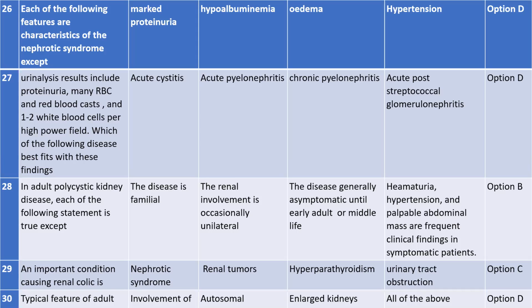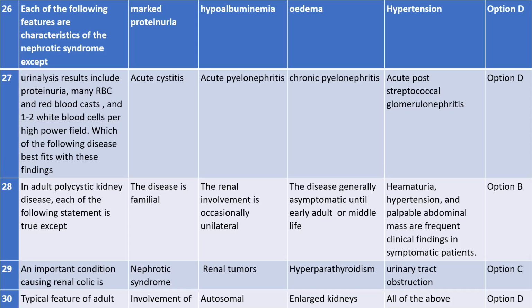Next is option D. You will find hematuria, hypertension, and palpable abdominal mass are frequent. I already explained that even in the abdomen there can be a cyst which can be palpated, and these are clinical findings in symptomatic patients. So option D is also correct, A is correct, C is also correct, but option B is wrong.